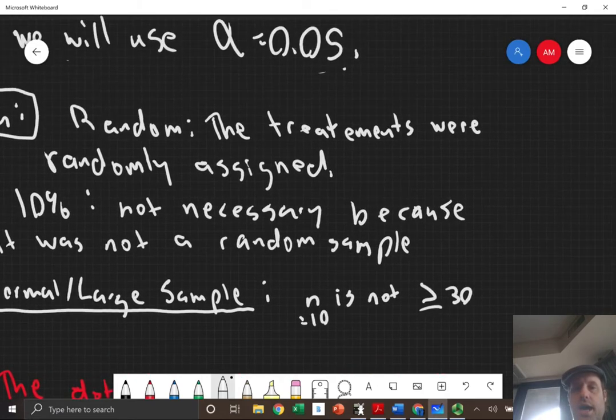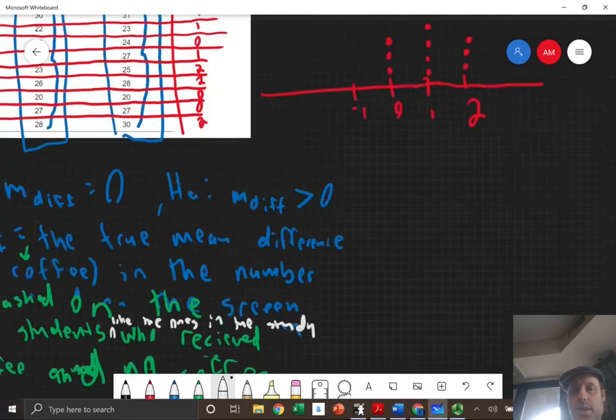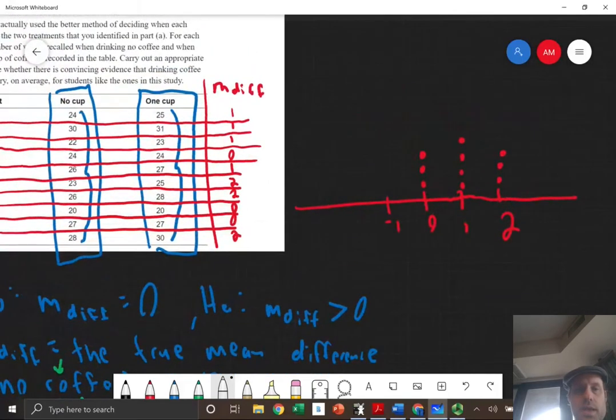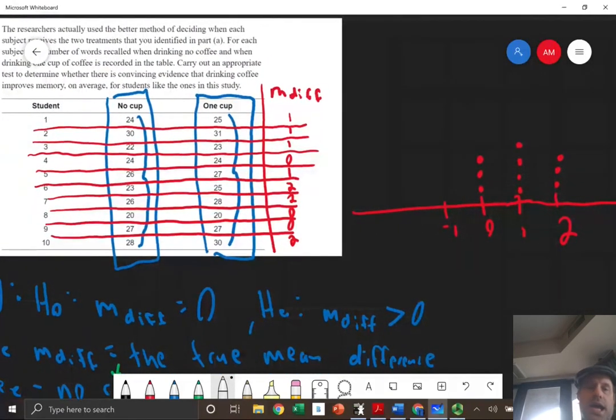So we had to do a dot plot. Okay, so I did a dot plot. So that's when right here, I said, oh, okay, I have to go and do another column that's mean difference, right? And I subtracted, in this case, 25 minus 24, 31 minus 30, 23 minus 22, 24 minus 24, etc. So it's going to give us 1, 1, 1, 0, 1, 2, 2, 0, 0, 2. And then I went and plotted that, right?